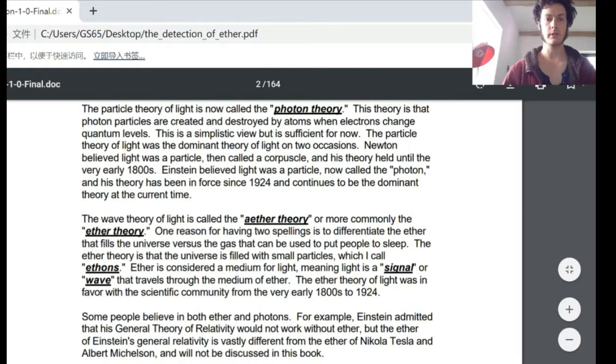The particle theory of light was the dominant theory of light on two occasions. Newton believed light was a particle, then called a corpuscle. Correct me if I pronounced that correctly, or how I pronounced that, corpuscle. And his theory held until the very early 1800s. Einstein believed light was a particle, now called the photon, and his theory has been enforced since 1924 and continues to be the dominant theory at the current time.